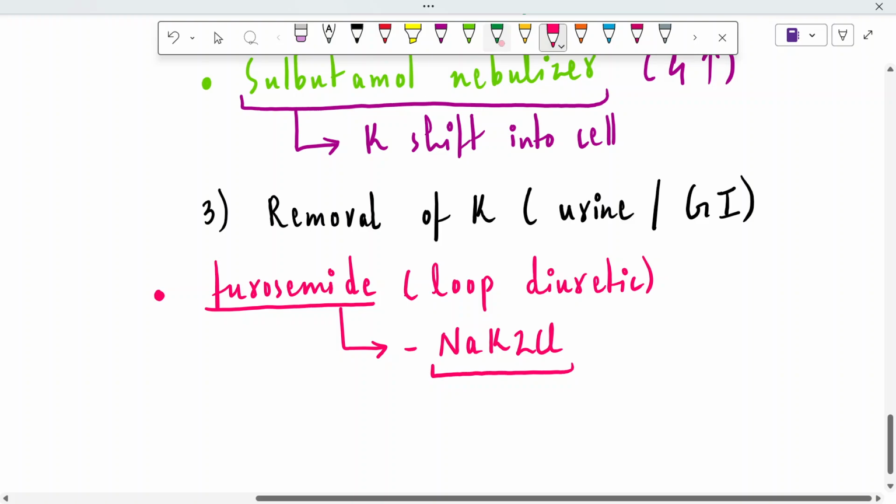But studies have shown that sodium polystyrene sulfonate is notorious for causing GI necrosis, and we do not want our patient to have GI necrosis in the management of hyperkalemia. So it's not used normally, but we can use it if there is a dangerous type of hyperkalemia.